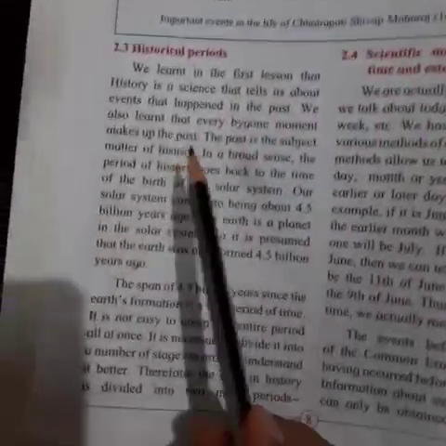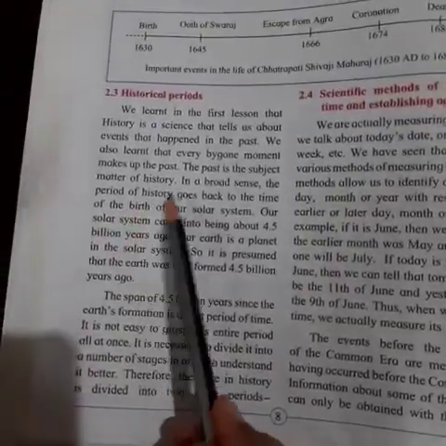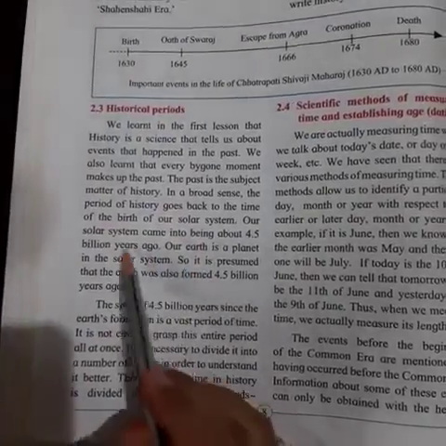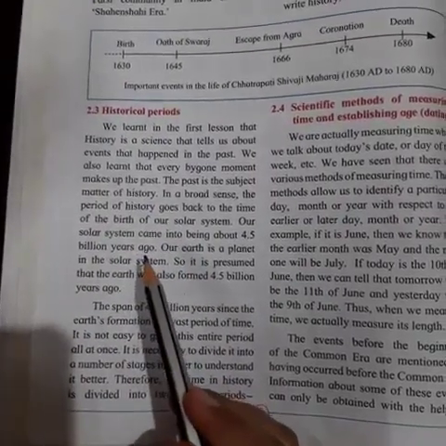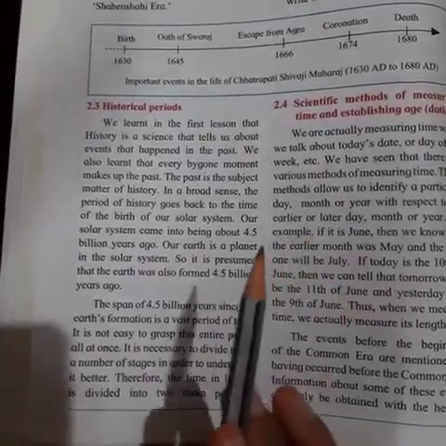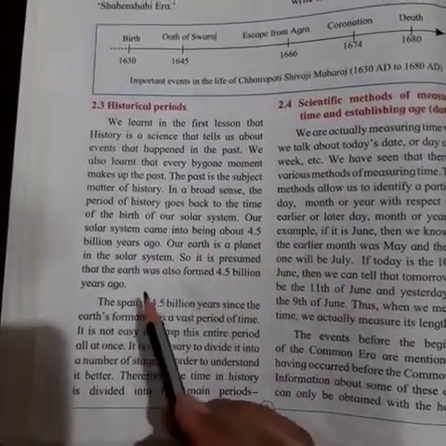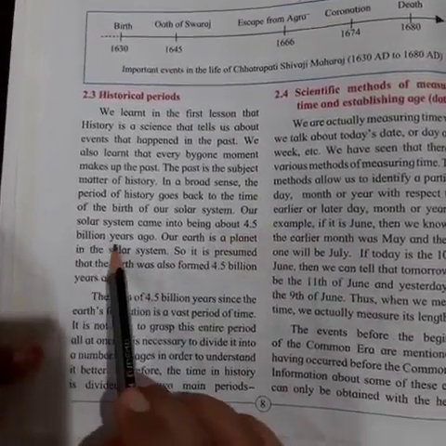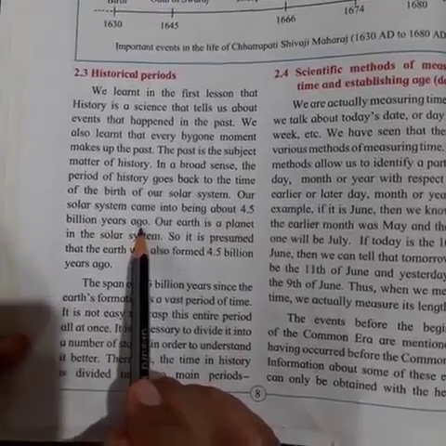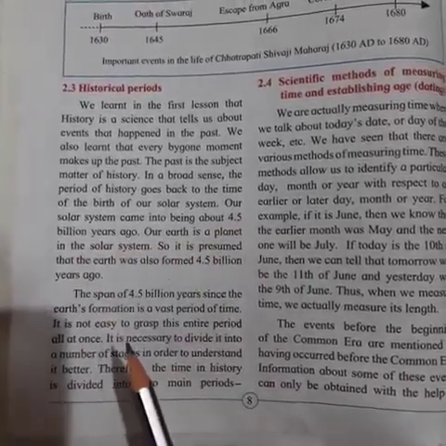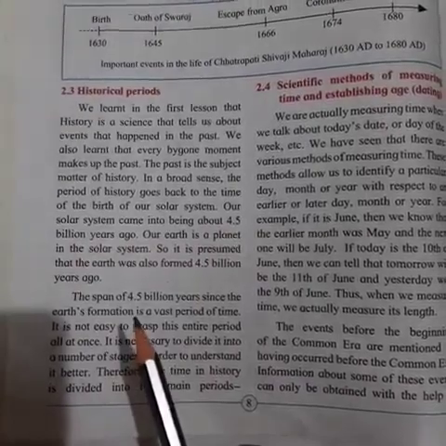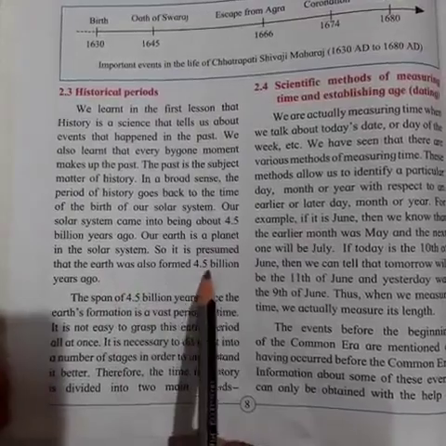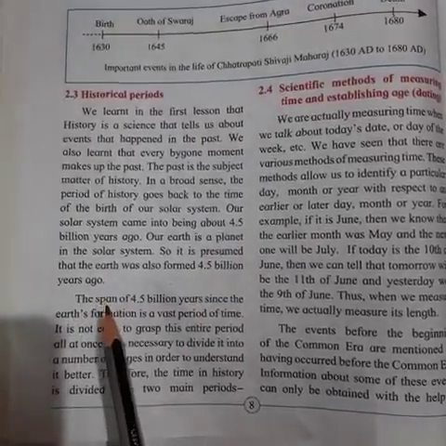Coming to our third point, historical periods. Now, what we are going to see in this is that, as we all know, history goes back to when our solar system came into existence, when our earth came into existence. That was 4.5 billion years ago, and our earth is a planet in the solar system. So how much history does our earth have? It is presumed that our earth has 4.5 billion years of history.